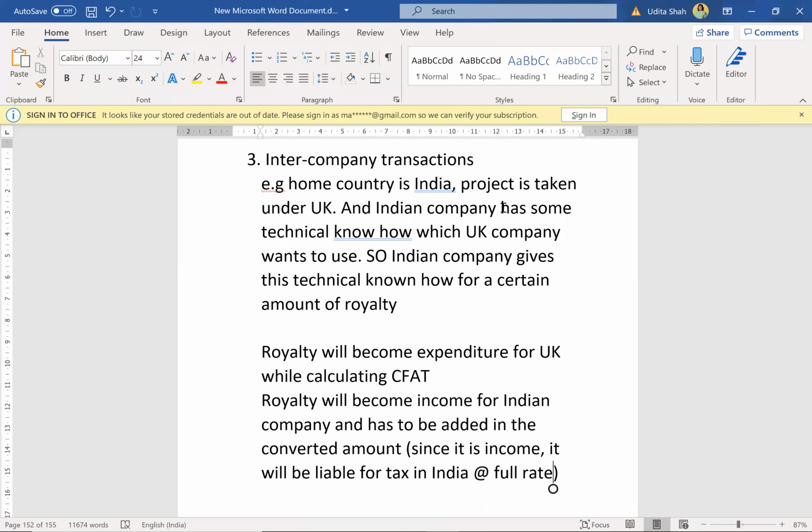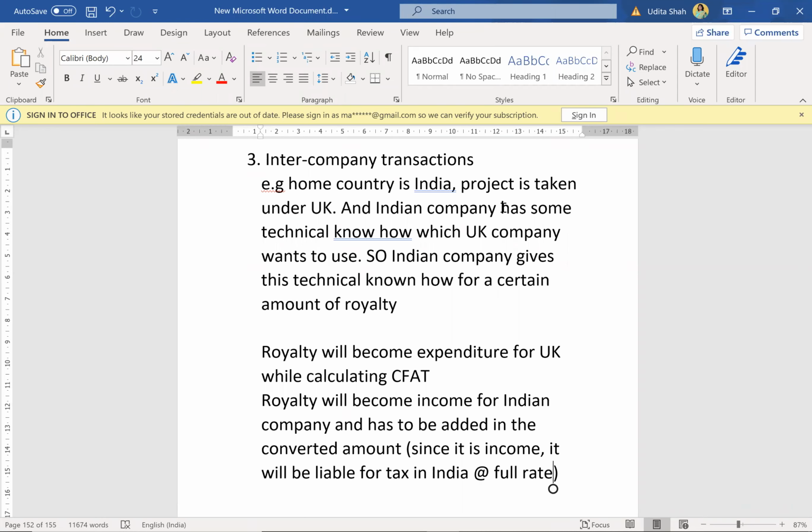So I am always concerned what that specific country's income tax provisions will be. Sometimes what happens, I'll tell you a simple example. You guys already know this concept. Sometimes rules of accounting are different and rules of income tax are different. Simple example is depreciation. As per accounting I can do depreciation in any way, straight line method or WDV.